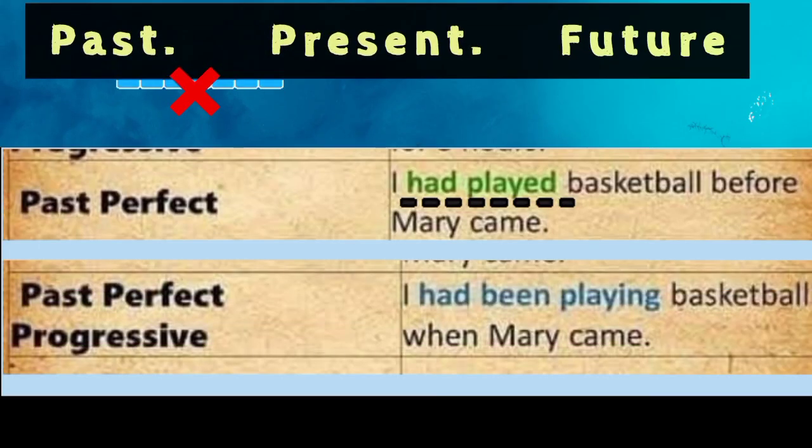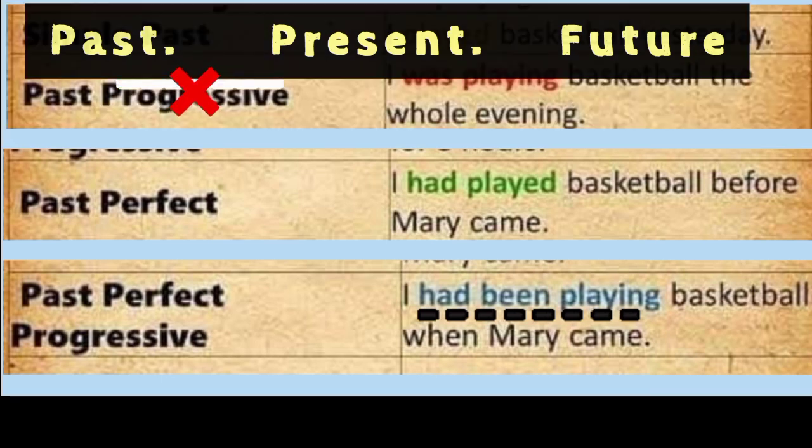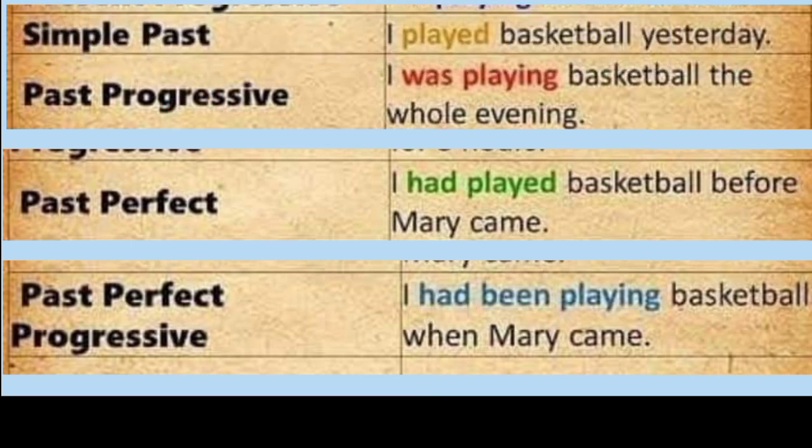Past perfect progressive explains not only why the action was interrupted in the past, but also when and for how long it was interrupted in such a way that it could not continue into the present. Was that confusing? Yes. Okay, then let us look at this example. I had been playing basketball when Mary came. This sentence explains that the action which is playing basketball could not be continued because of Mary. When Mary came, the basketball action was interrupted.